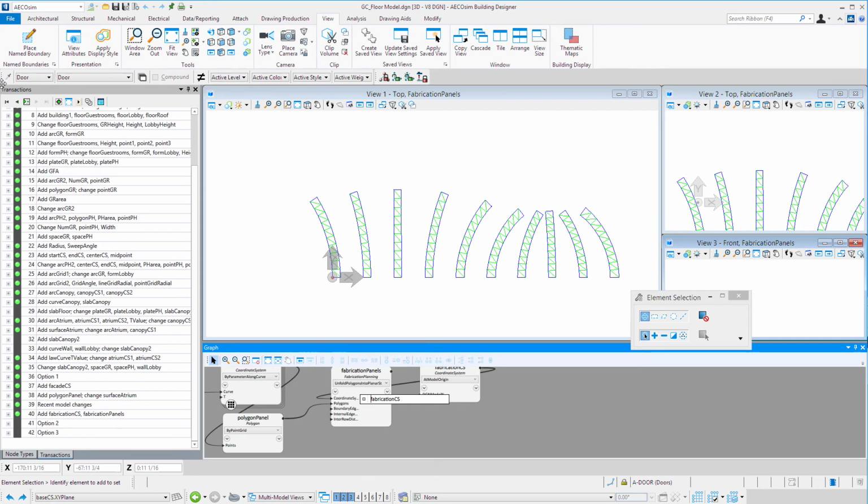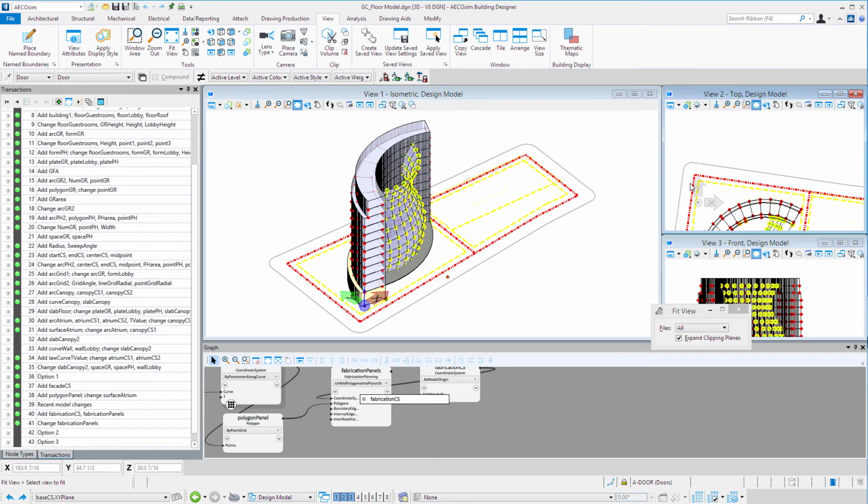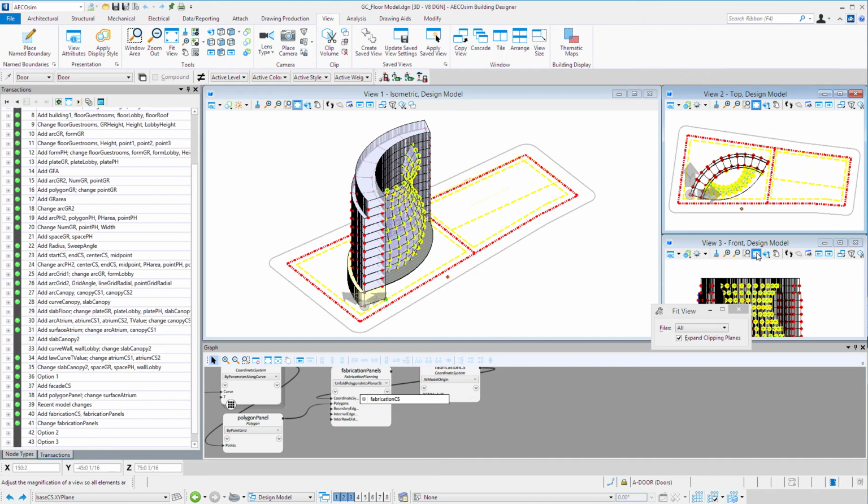So I'm going to go back and record those transactions. And I have my model views down here. I can switch back to the design model. In the next course, we'll actually create a generated node type of a curtain wall panel that we can apply to this curved facade.